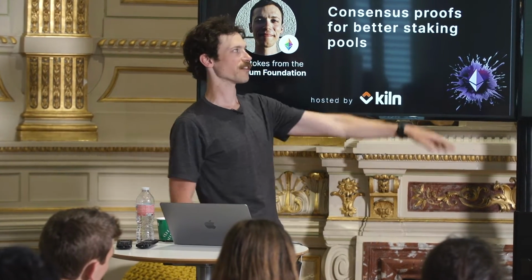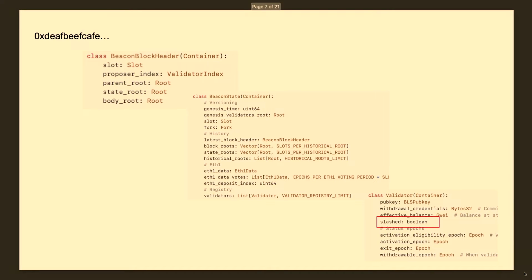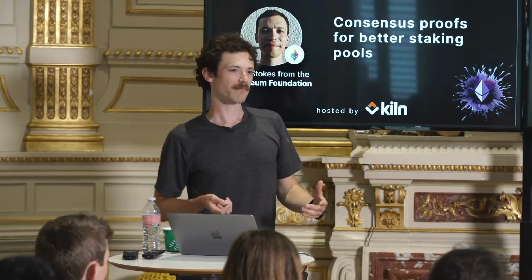So we have all this cryptography, which is pretty cool, so we can prove arbitrary things. Again, this is only a partial view of the state. There's a bunch of cool stuff in here. Essentially, anything we care about at the consensus layer is committed to in some way via some data structure in this state. So it really does open up a hopefully very large design space for all sorts of things that we could care about, including staking pools.